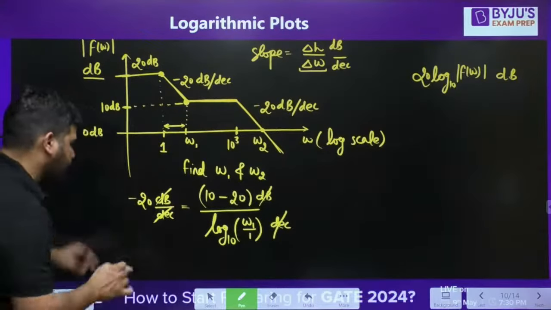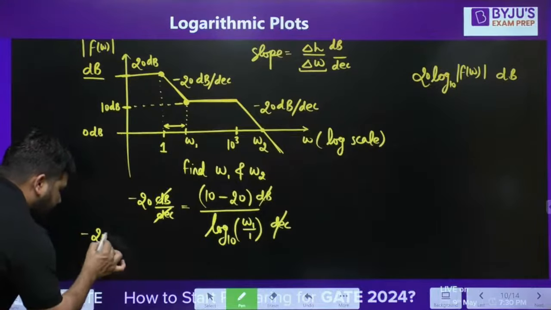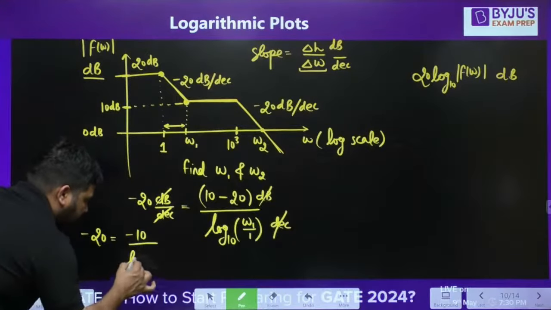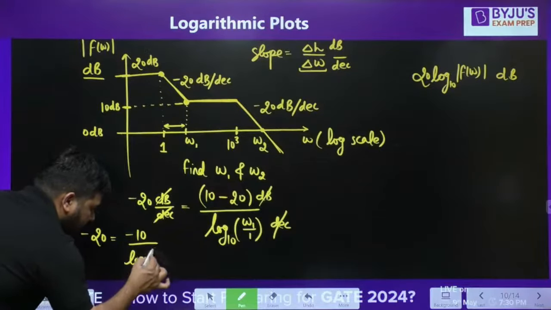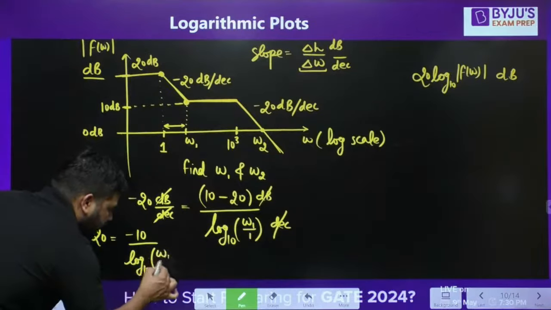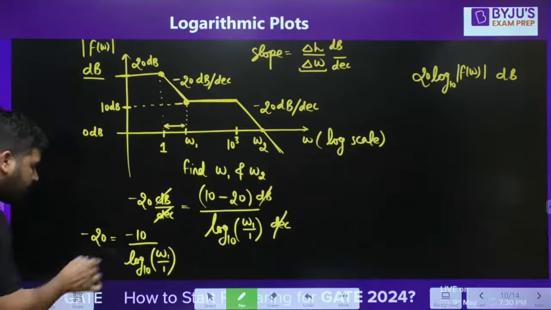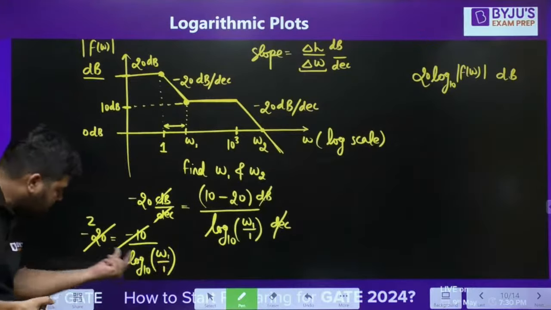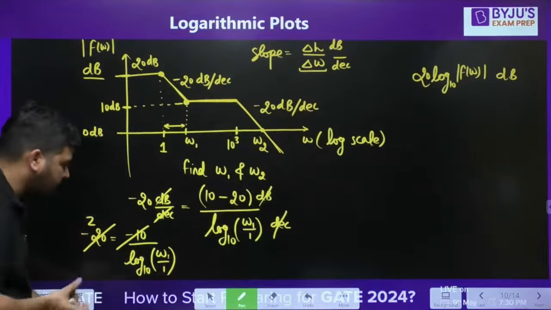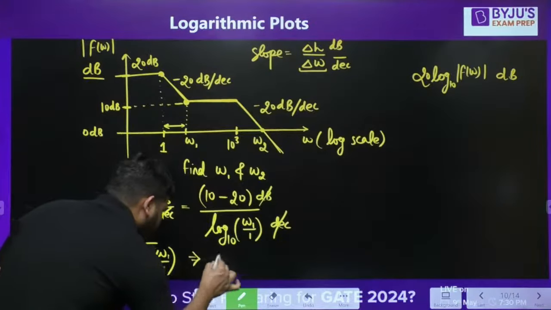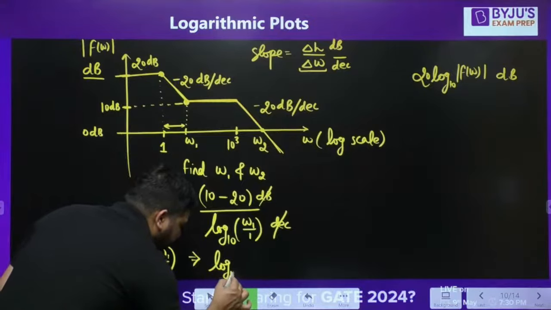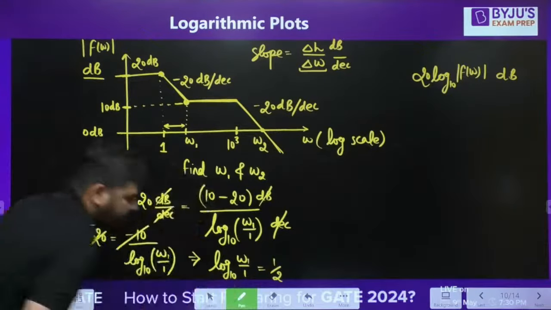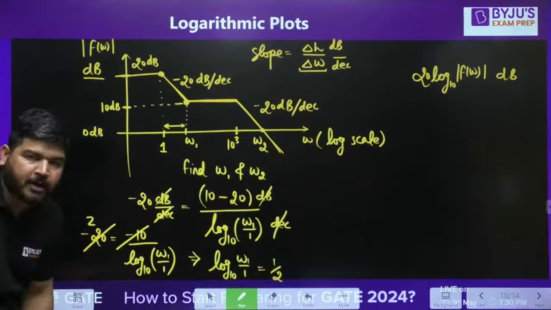Okay. And now you can see that on this side it is minus 20, and this will be equal to, in the numerator you will have minus 10 divided by log base 10 omega 1 upon 1. Now this will go, and here you have 2. Now you can take this on this side and 2 on this side. So from here you can write log base 10 omega 1 divided by 1 is equal to 1 by 2. You can write it like this. This 2 will go in the denominator.